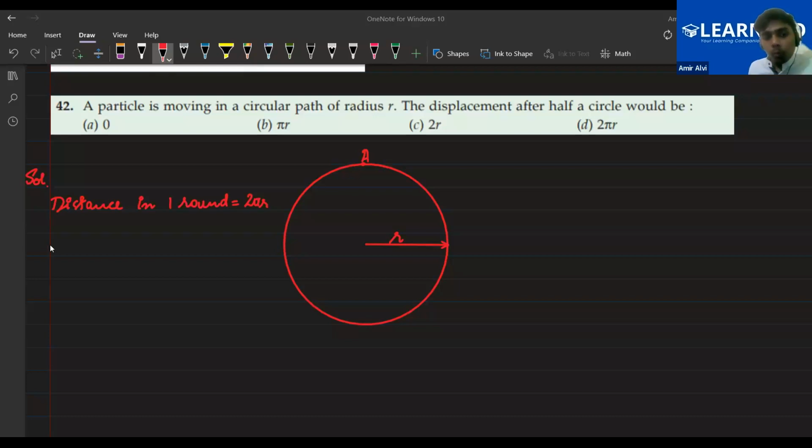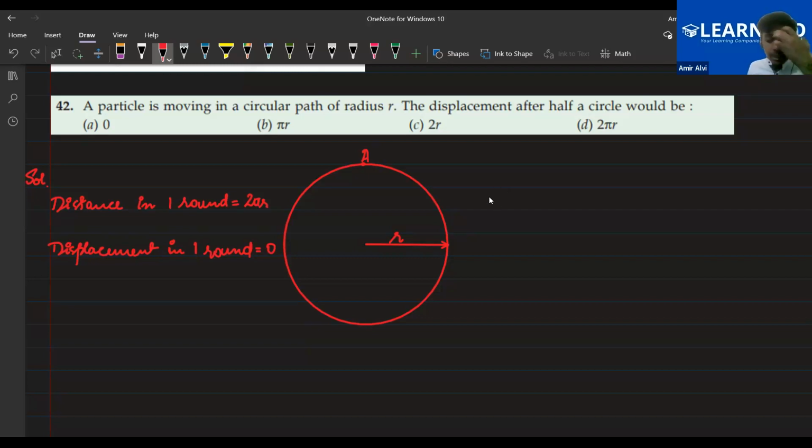Now, what will be the displacement in one round? Sir, 0. Farhan said 0. Nahid and Ayan, please tell me. 0 also. Ayan said 0. Yes, absolutely correct, because you have gotten back to the point from which you started. Initial and final points are the same. So your distance and displacement have these values. But we have to calculate for a half circle. I just wanted to tell you about the full circle so that you can easily understand the half circle.